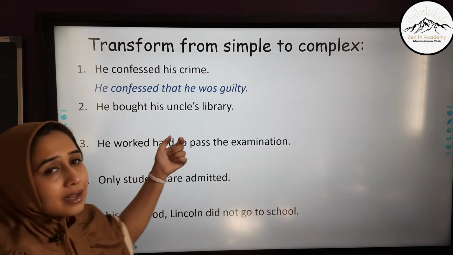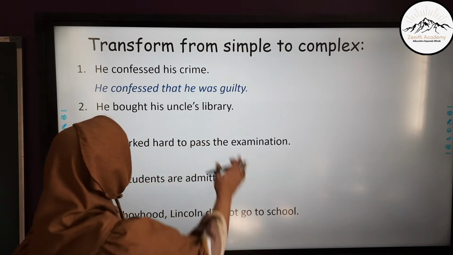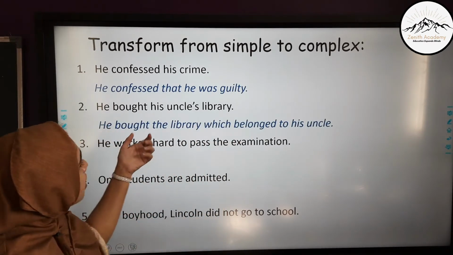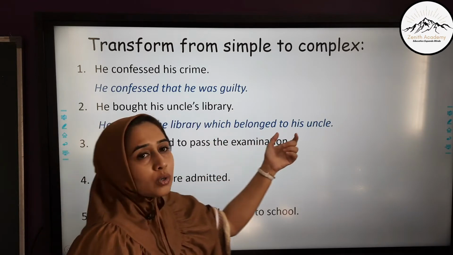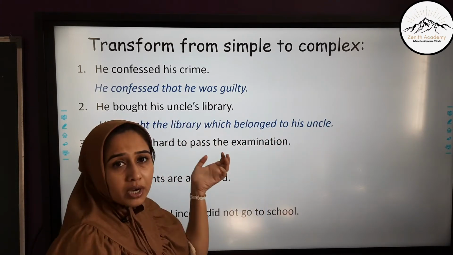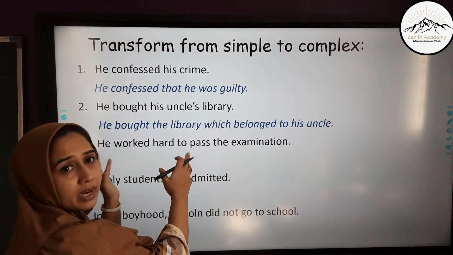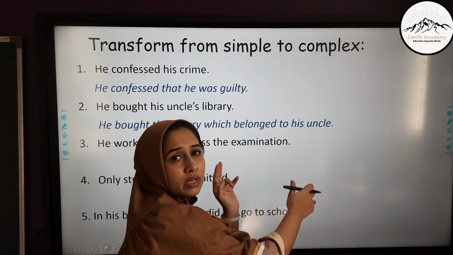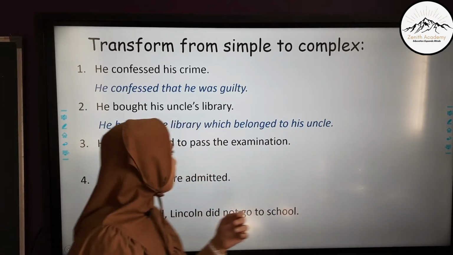He bought his uncle's library. This would be transformed into, he bought the library which belonged to his uncle, which is the subordinating clause. He bought the library is the main clause, which belonged to his uncle is the subordinate clause.